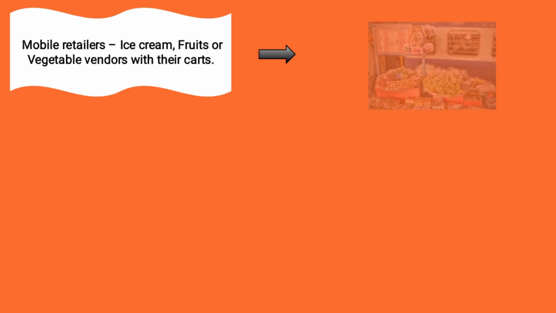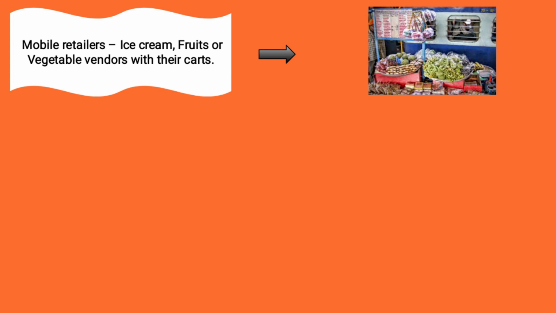Next is the mobile retailers. The person who sells through a cart, which means selling foods like fast foods, vegetables, fruits and snacks in the railway station or in a bus stand. Those persons are called the mobile retailers. For example, the ice cream vendor, fruit vendor and vegetable vendor with their carts.